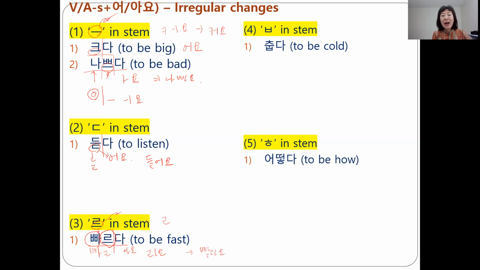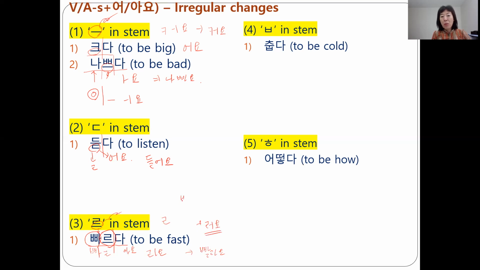Okay. In case of words that have a syllable with vowels different from A or O in front of 르, I'm going to say add 러요. Add 러요.